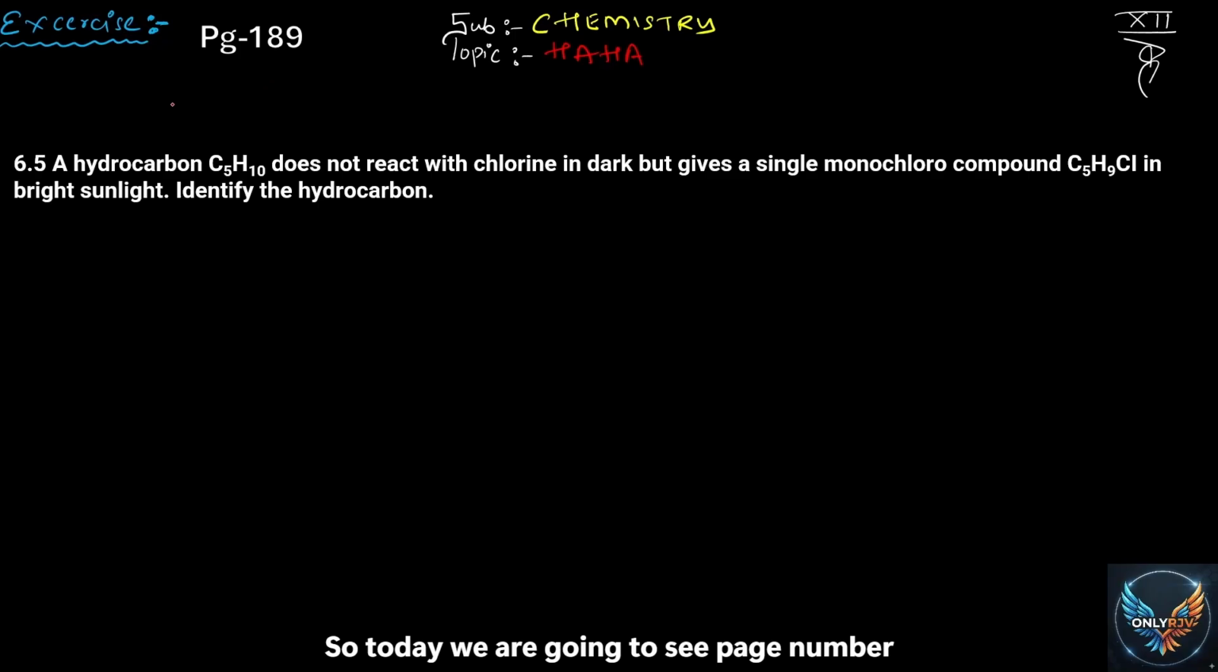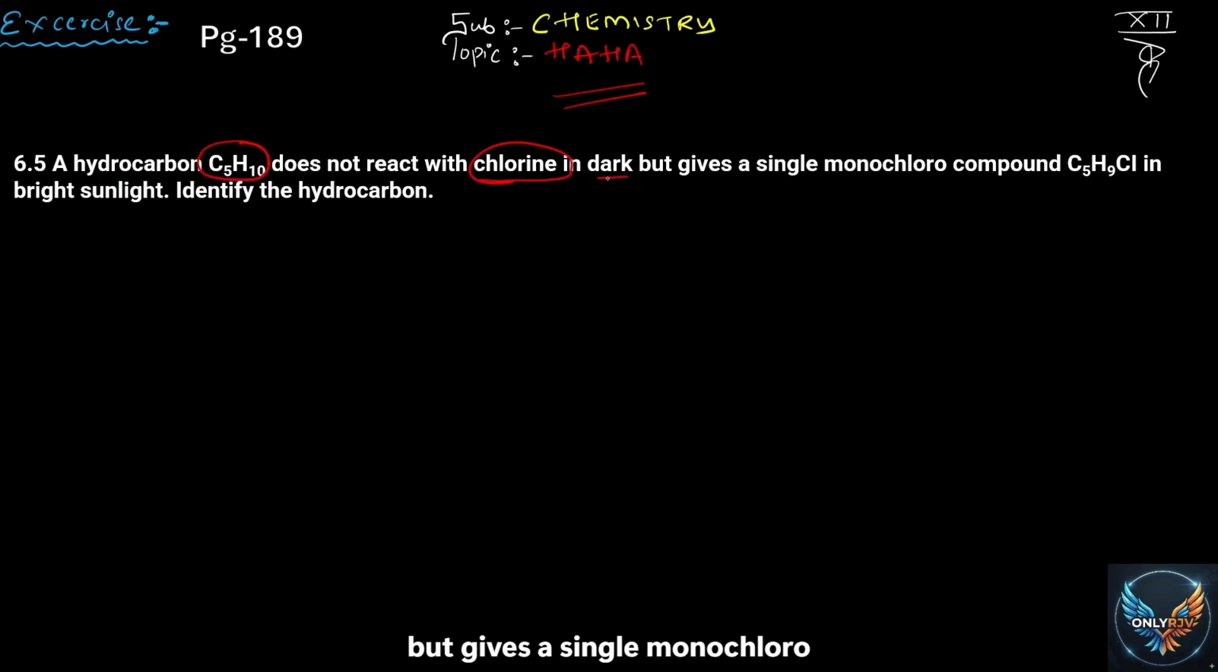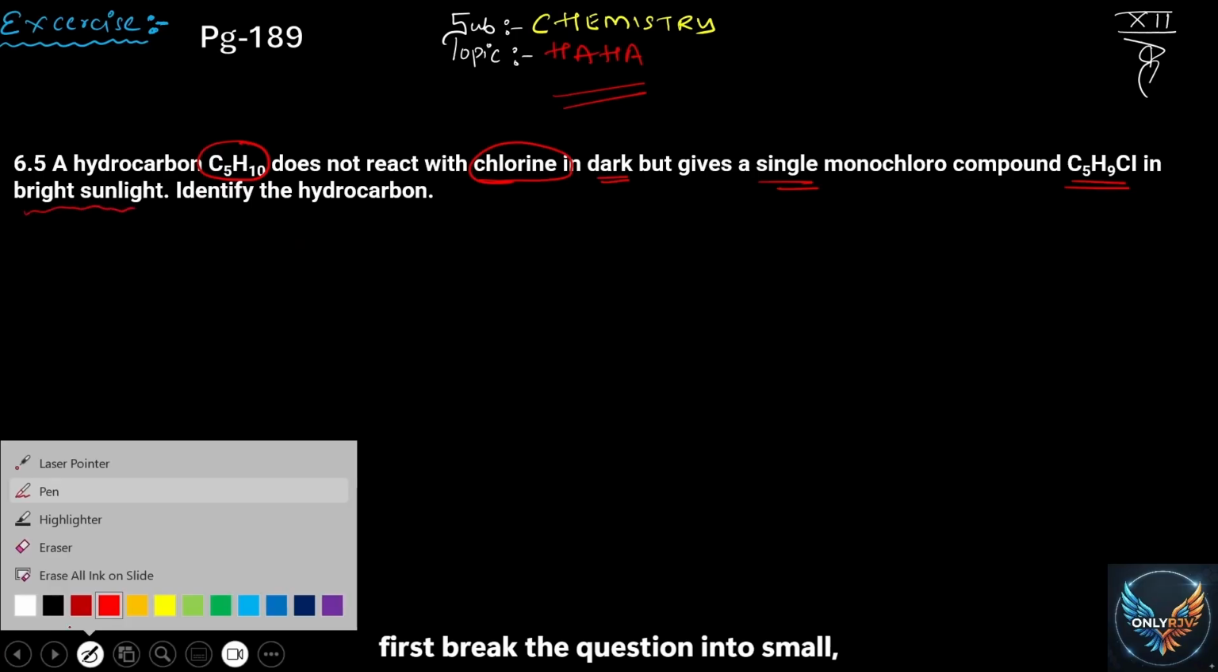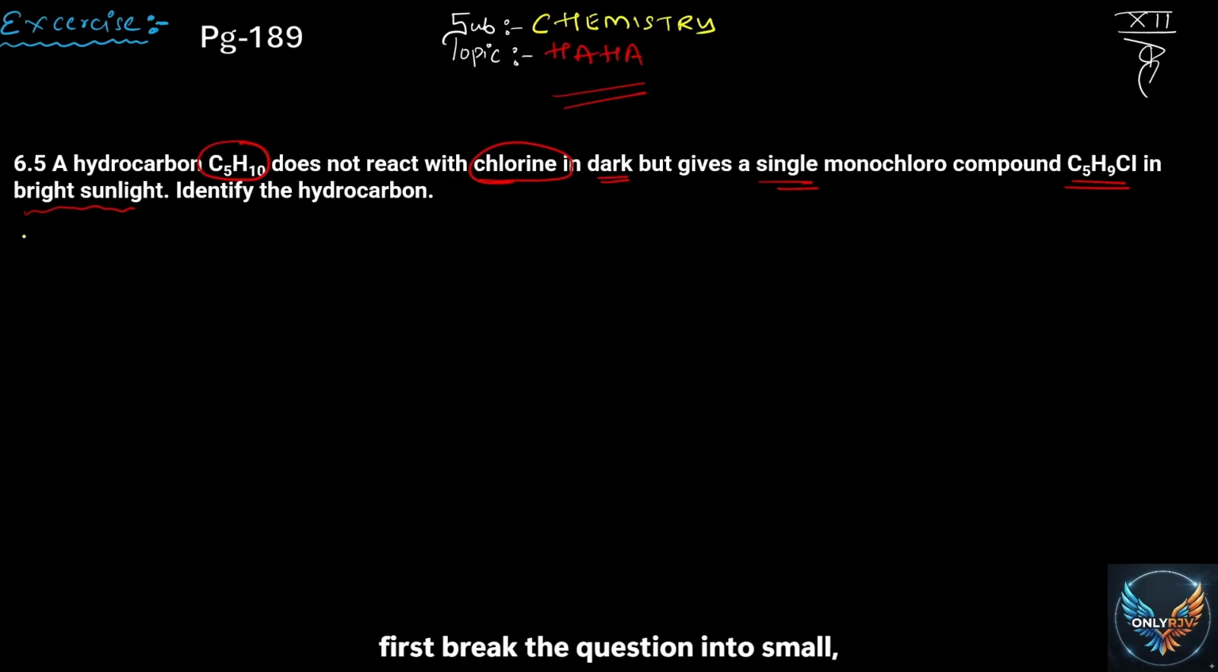So today we're going to see page number 189, haloalkane and haloarene. Question 6.5. The question is: a hydrocarbon C5H10 does not react with chlorine in dark but gives a single monochloro compound C5H9Cl in bright sunlight. Identify the hydrocarbon. So how you will go about this question is first break the question into small parts.